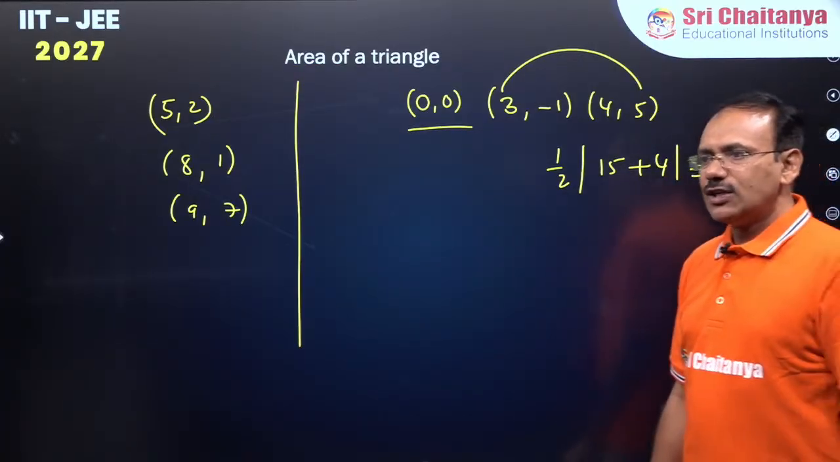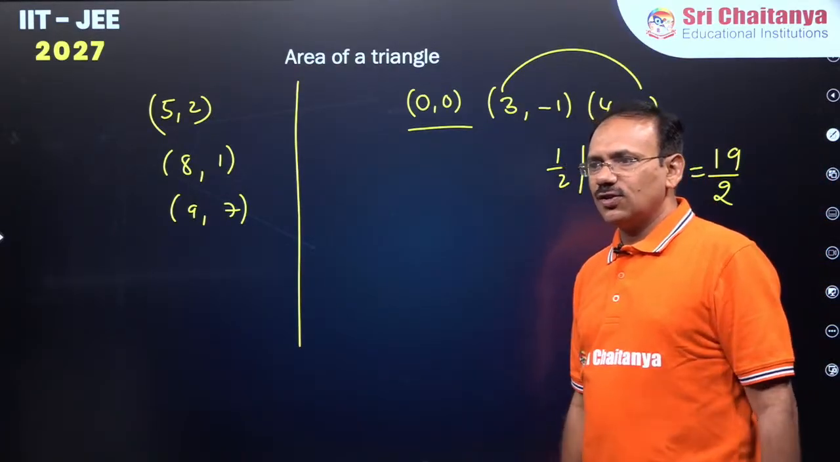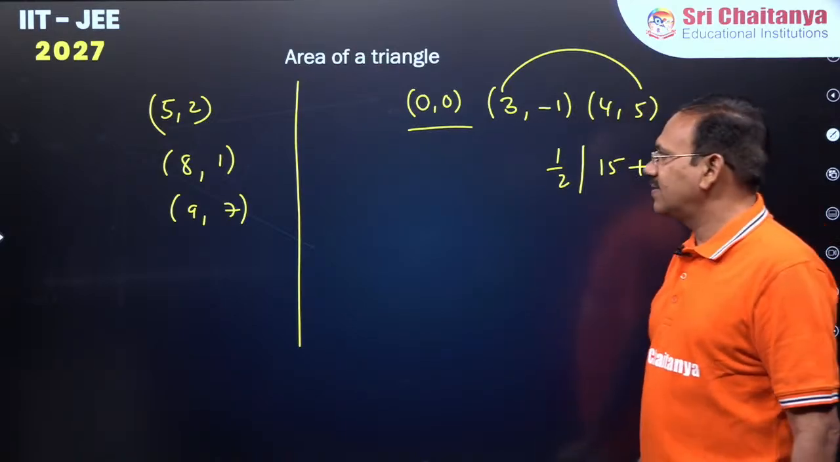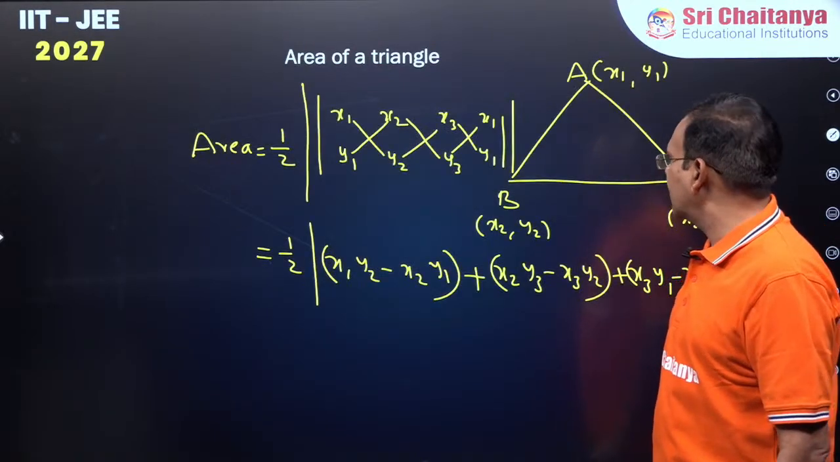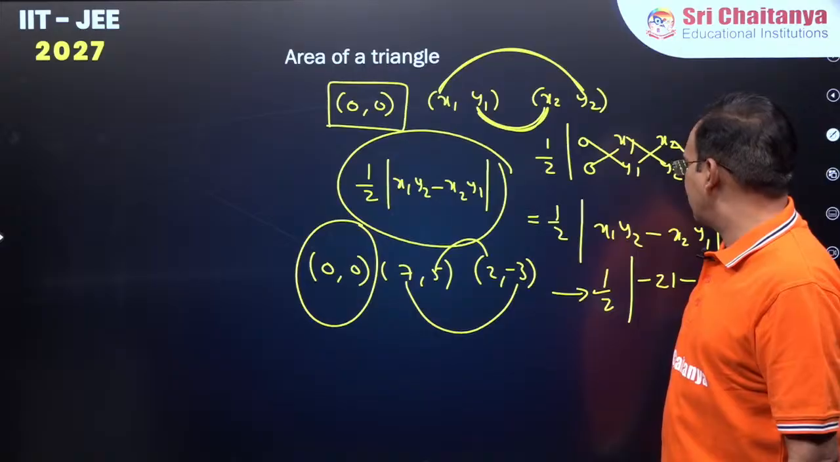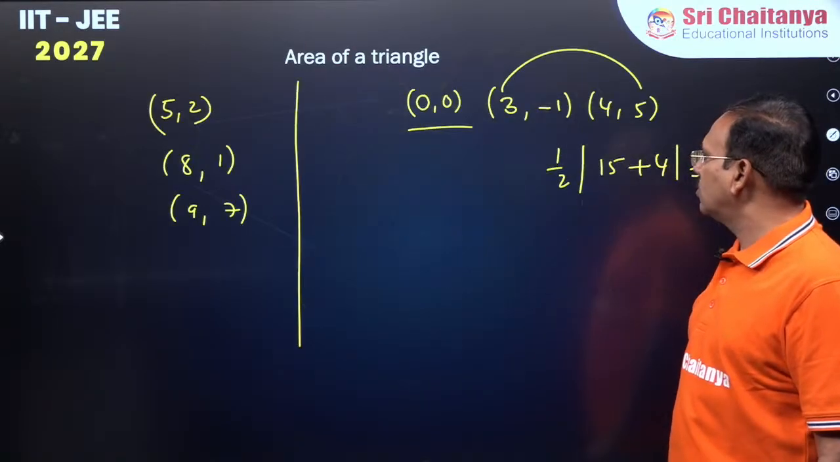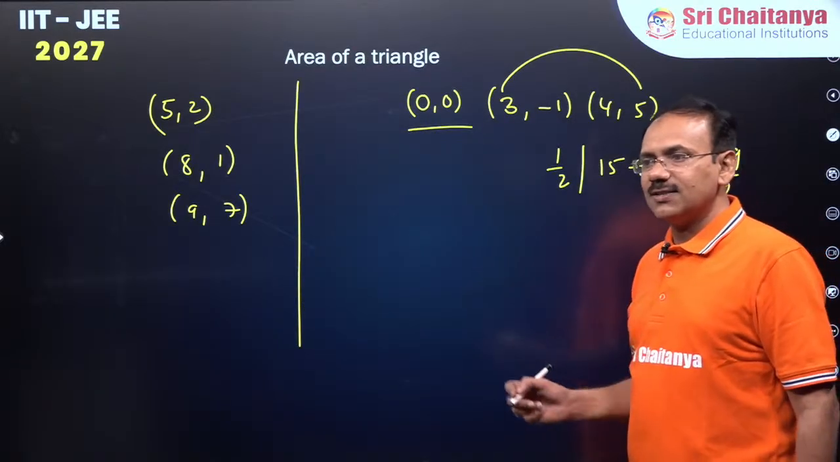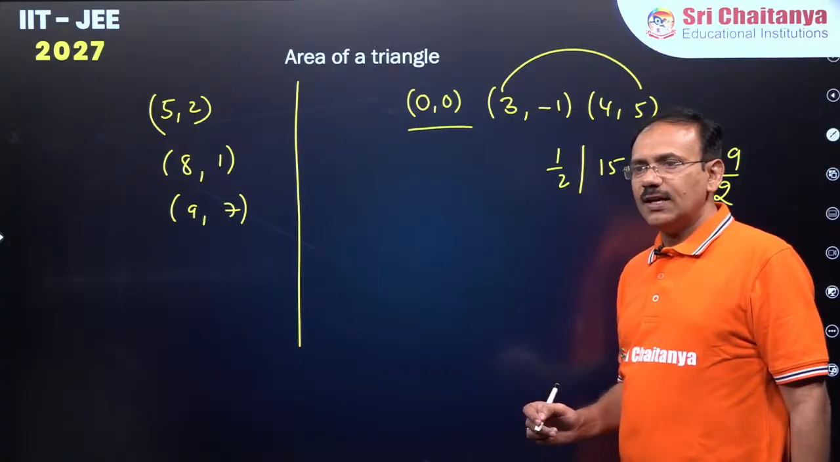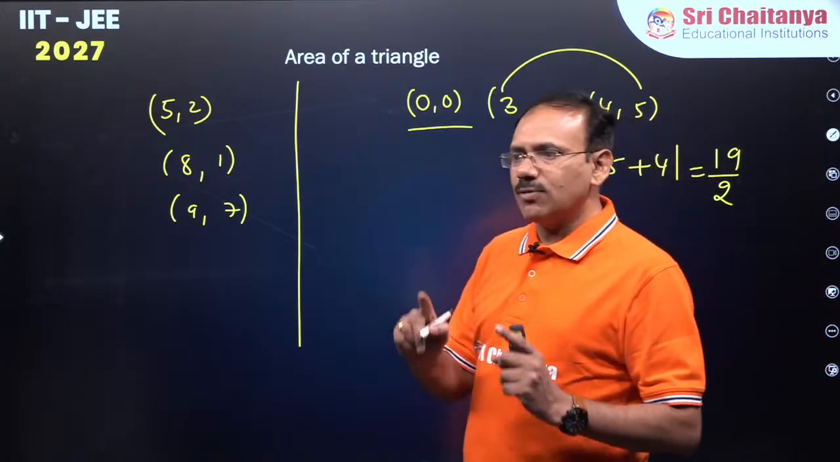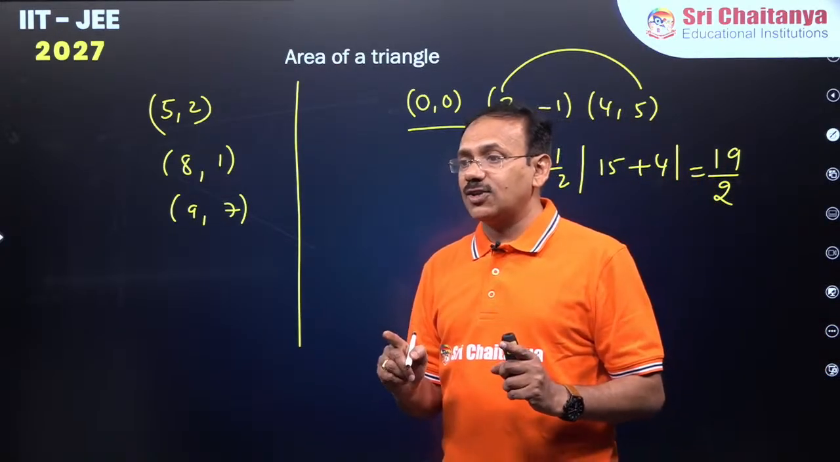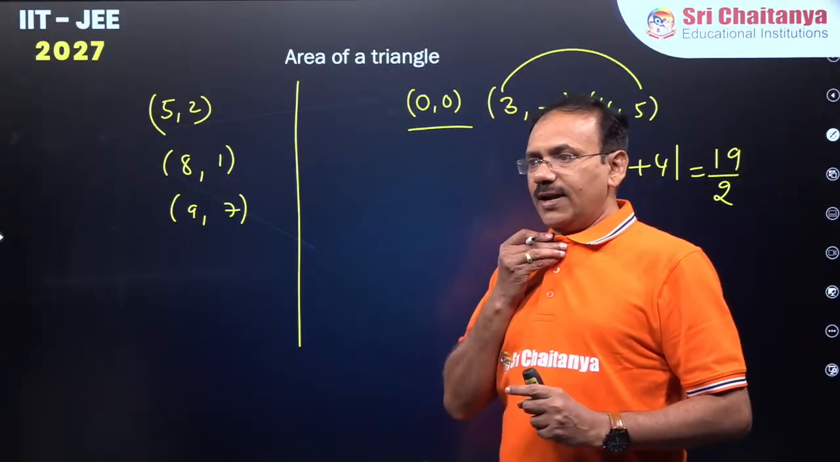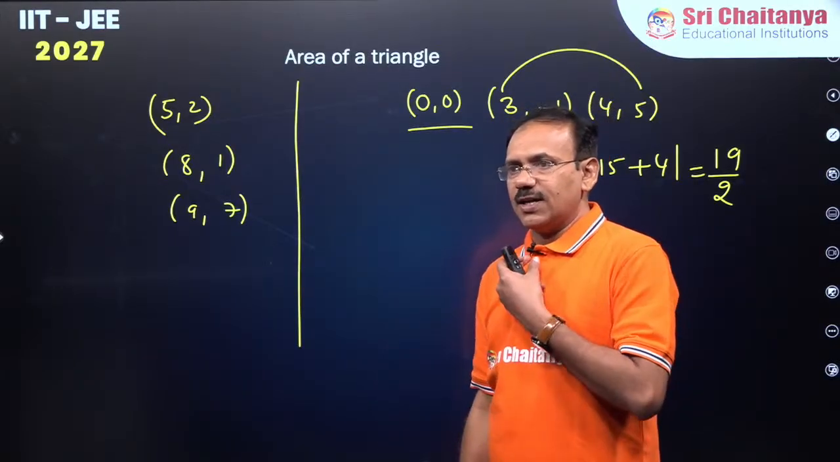Got it, everyone? Dear students, I think by this time you have learned how to find the area of the triangle when 3 vertices are given. Clear?